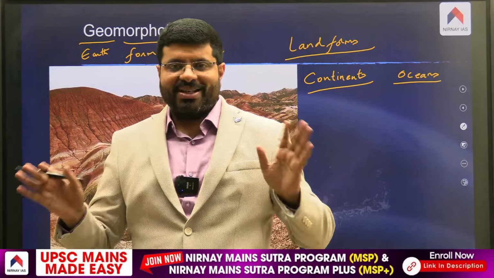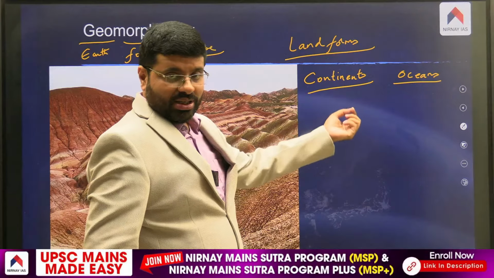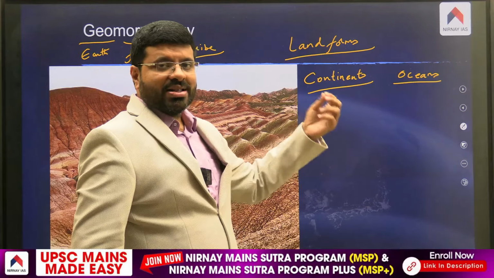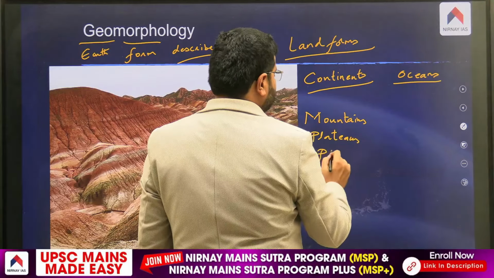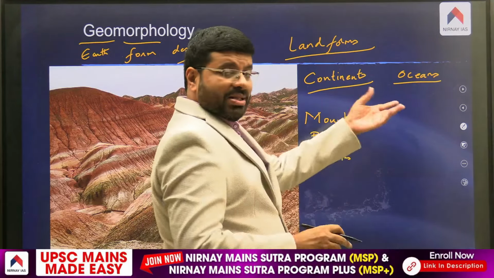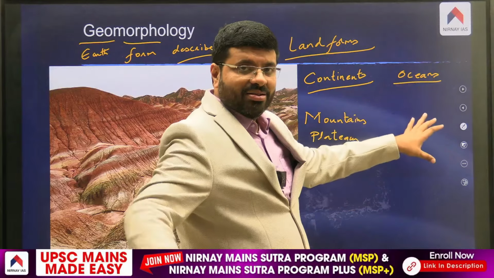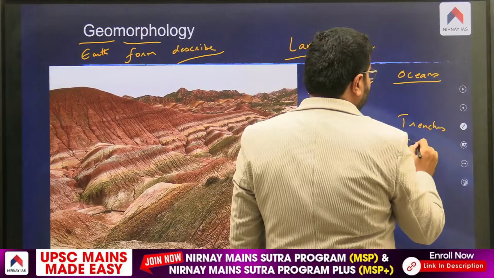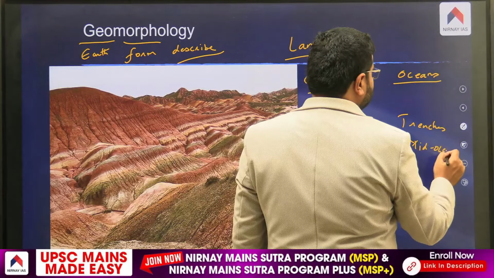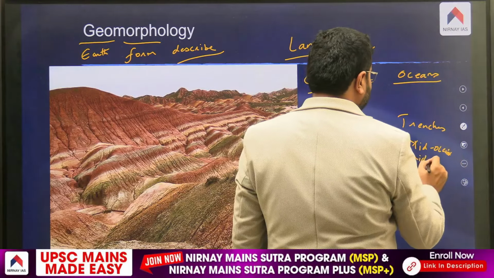But we all know, what does it indicate? It indicates that once the spaceship is entering the land, it will see a variety of continents. In each continent, as you zoom in further, you will get to know things like mountains, plateaus, plains. As you zoom in on the seabed of the ocean, you tend to find trenches, mid-oceanic ridges, such kind of things.